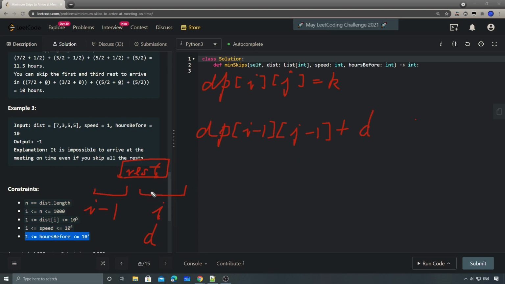This means that since we skip the rest, whatever previous value we have, we'll just use that plus the current distance divided by the speed. So that's the first one, and the second one is not skip.